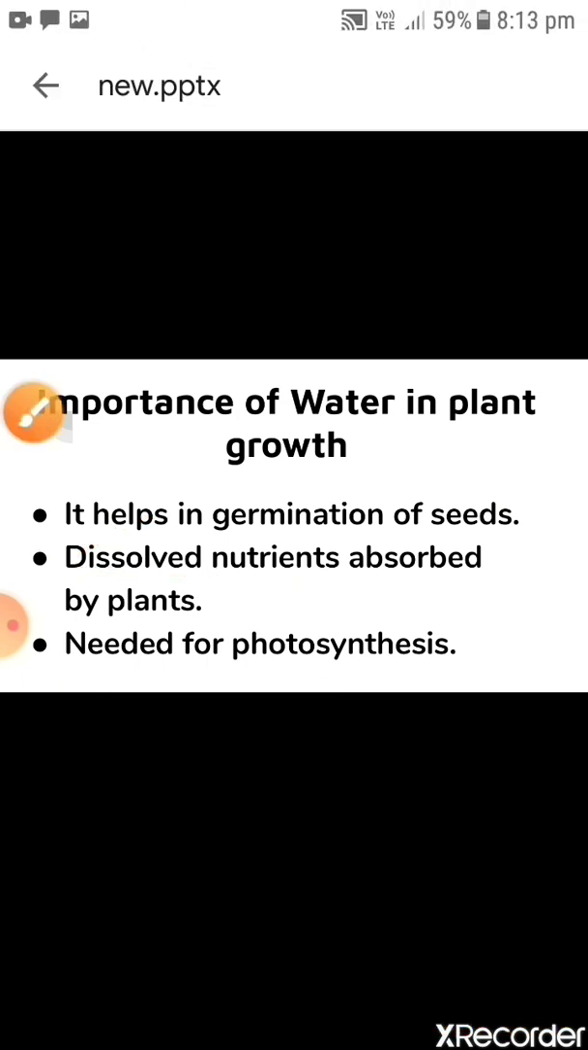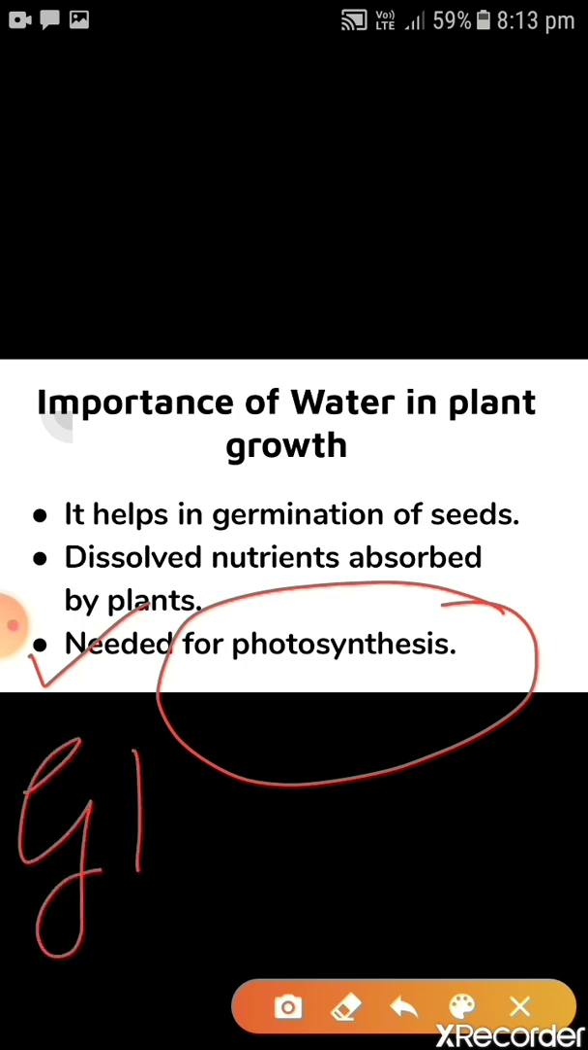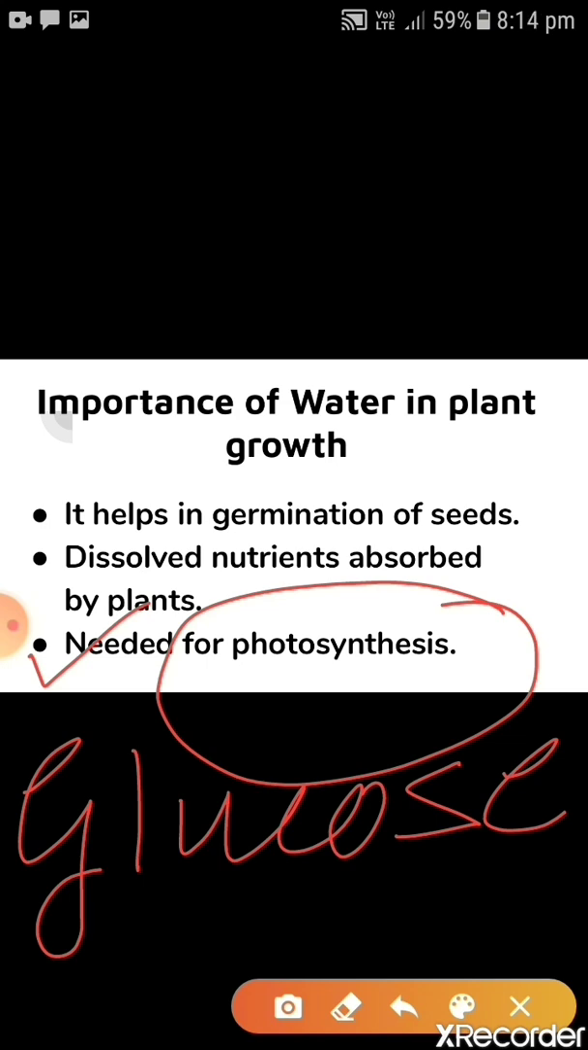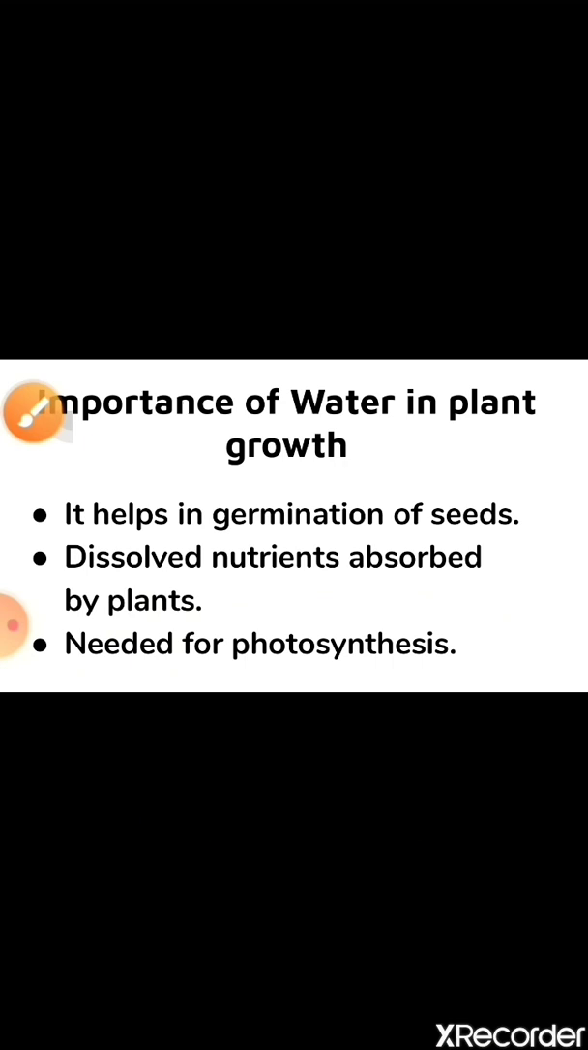Next point is that water is needed for photosynthesis. What is the process of photosynthesis? Photosynthesis is a process in which plants prepare their food in the form of glucose, in the presence of sunlight. During this process, water is added. So when water is added, we get glucose for food in plants.